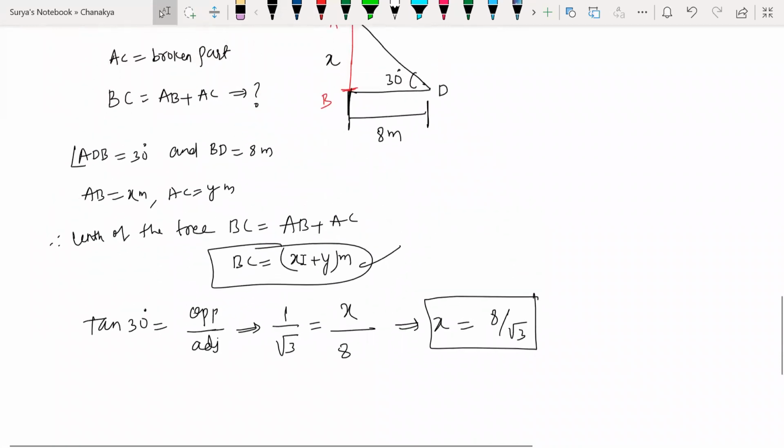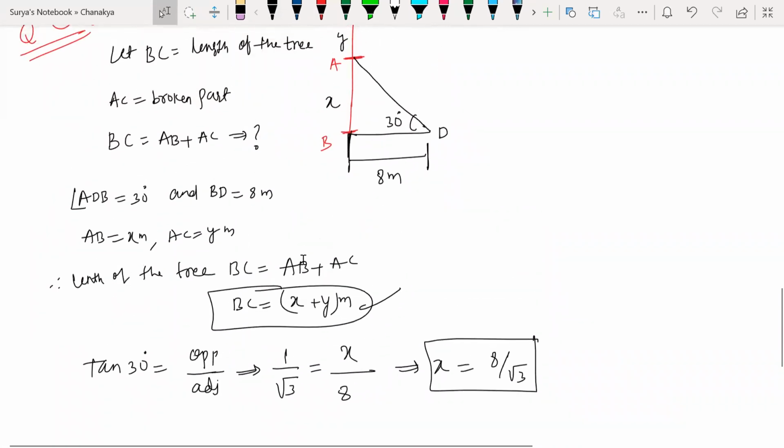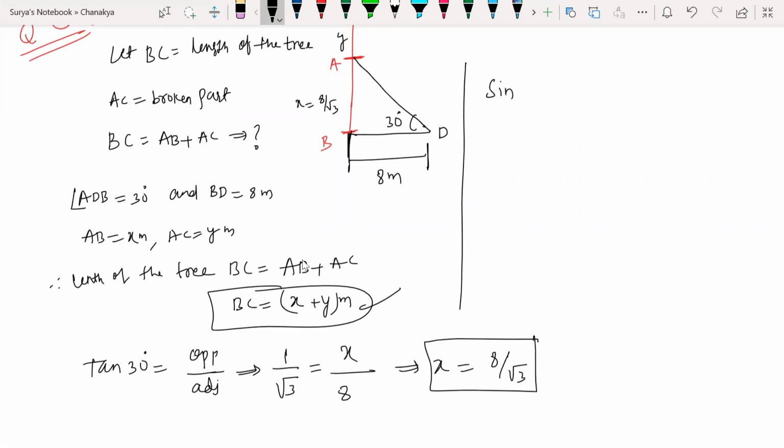Now I know the adjacent as well as the opposite, so can't I find the hypotenuse now? Yes, sir, we can use cos or sin. Sin 30 degrees is opposite by hypotenuse, which is AD. So AD is equal to 8 by root 3 whole divided by sin 30.